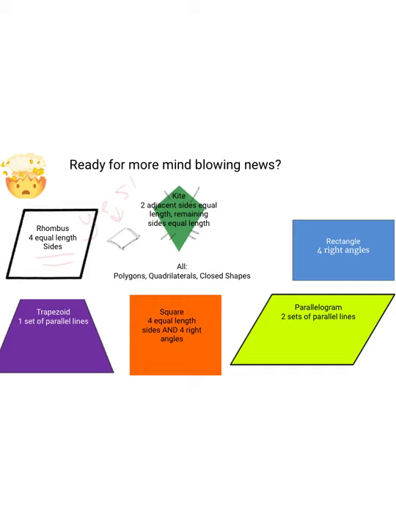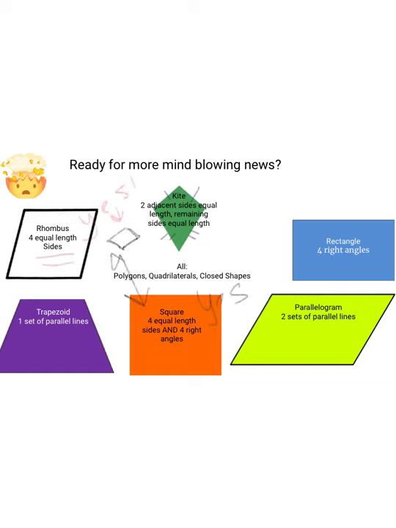So let's go ahead and skip to square. Could a kite be a square? Well, to be a square, you have to have four equal length sides and four right angles. It kind of goes back to what we were just talking about with the rhombus. If a kite had four equal length sides, then it would end up having four right angles as well. And so yes, it could potentially be a square, but not typically.